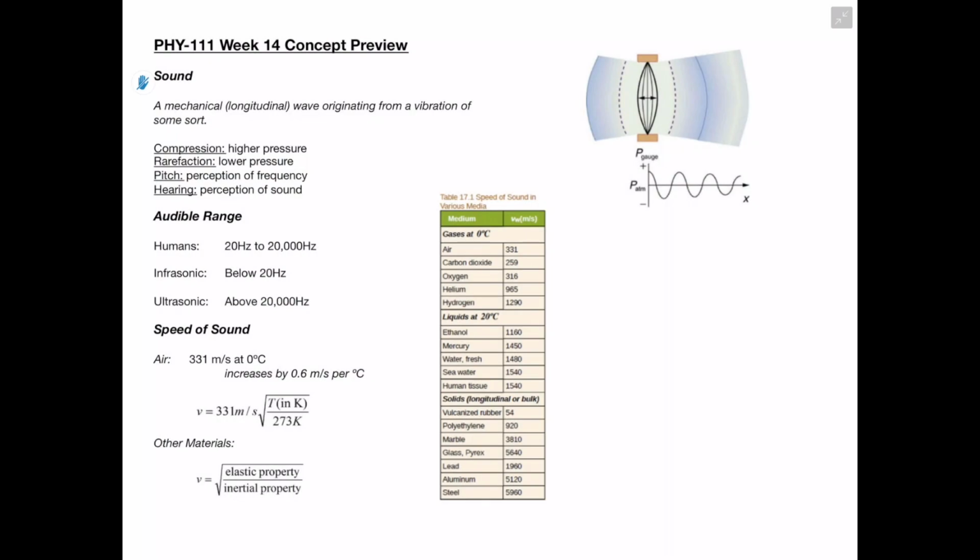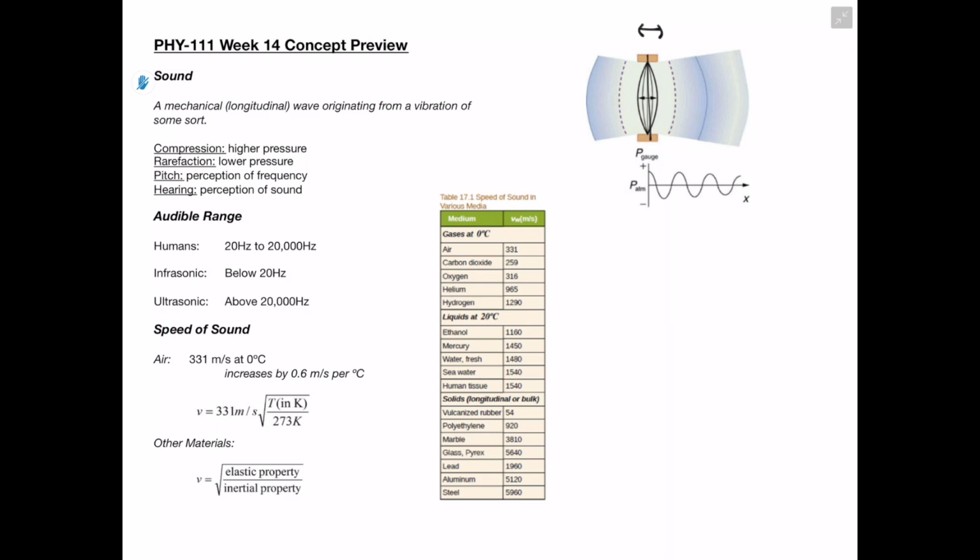In this video, we're going to be going over the week 14 concepts for Physics 111. So starting off with sound, we see that the definition of a sound is going to be a mechanical longitudinal wave originating from a vibration of some sort. And we can see that in this image to the right, we have this string here that's vibrating back and forth like this.